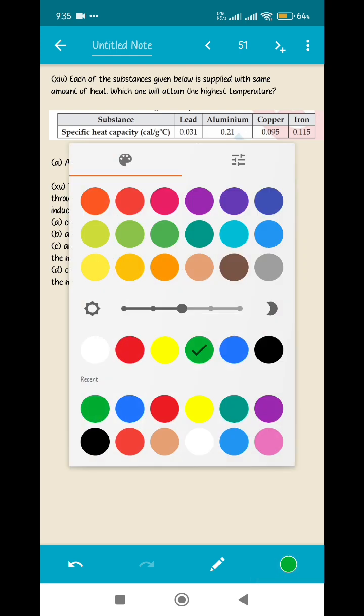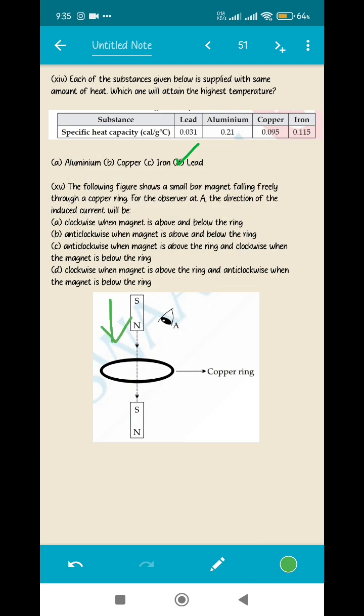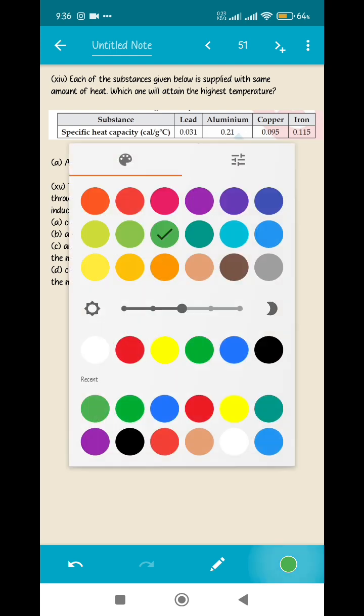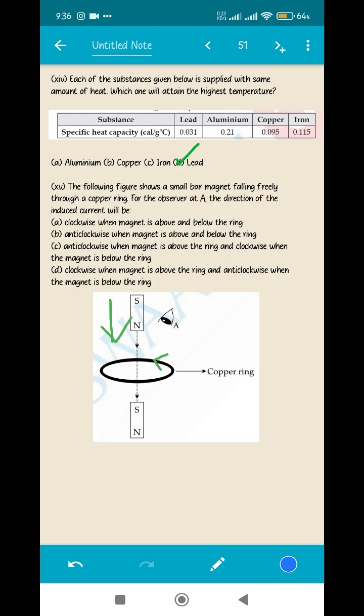Now let's see. In the first case, when the observer is observing the magnet falling from the top, the magnet is moving towards the coil. So the induced current will move in the opposite direction. I hope you are understanding. The magnet is moving towards the coil, the current is moving in the opposite direction.